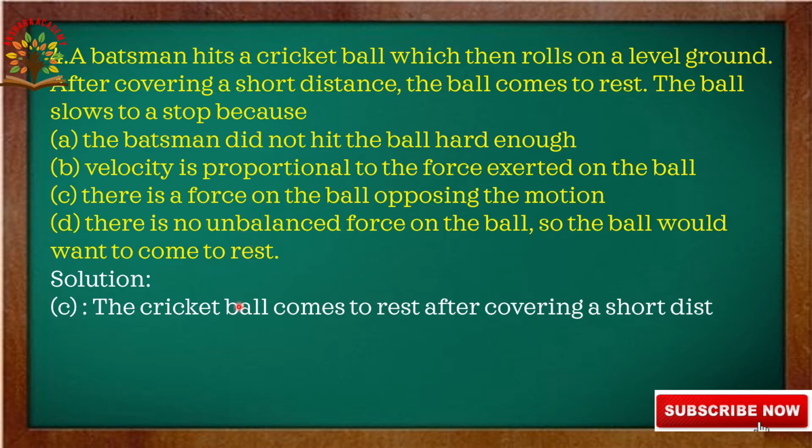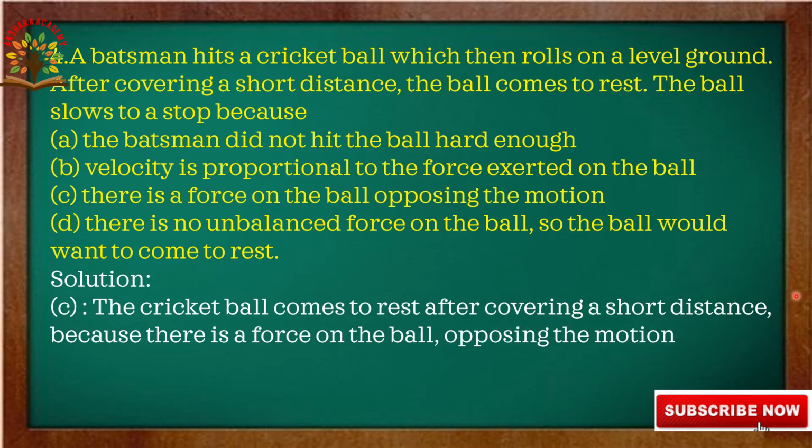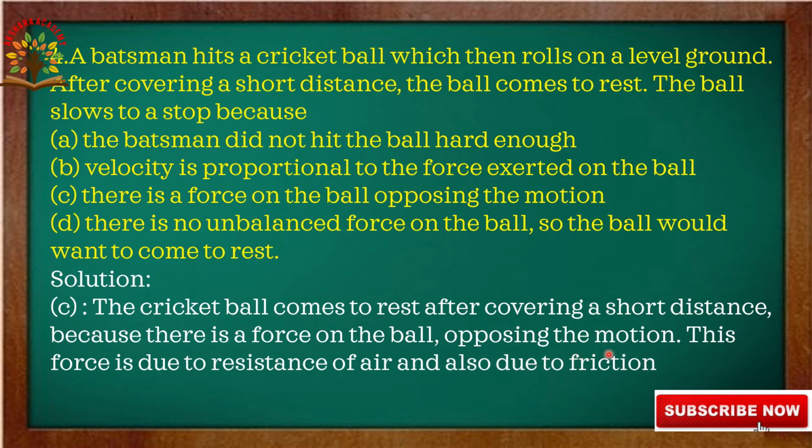C is correct, because the cricket ball comes to rest after covering a short distance because there is a force on the ball opposing the motion. This force is due to the resistance of air and also due to friction between the ball and the ground.